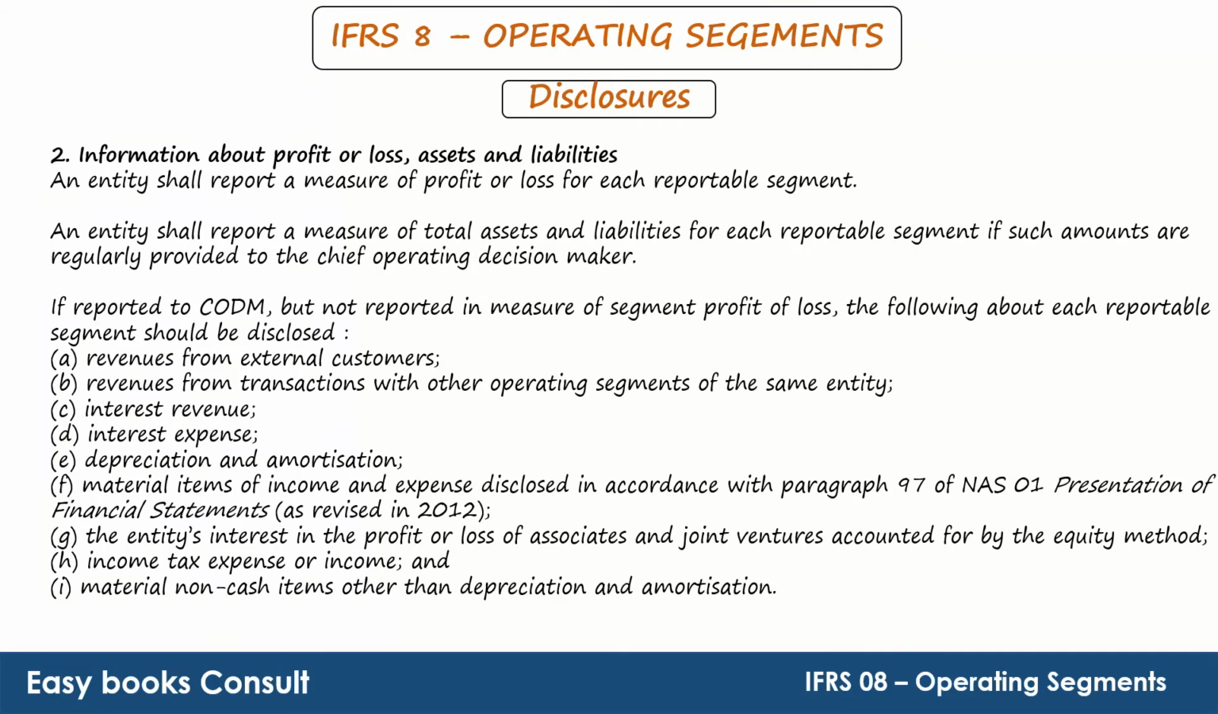Revenues from external customers, revenues from transactions with other operating segments of the same entity, interest revenue, interest expenses, depreciation and amortization, material items of income and expense disclosed in accordance with paragraph 97 of IAS 1, Presentation of Financial Statements as revised in 2012, the entity's interest in the profit or loss of associates and joint ventures accounted for by the equity method, income tax expenses or income, and material non-cash items other than depreciation and amortization.